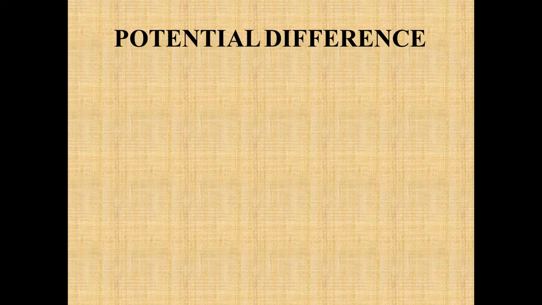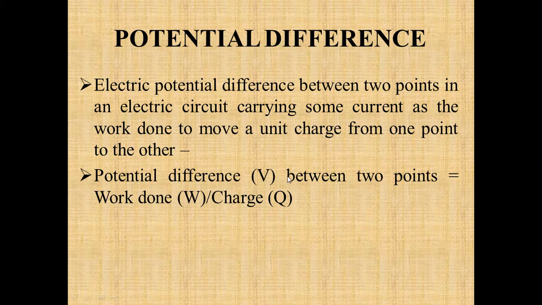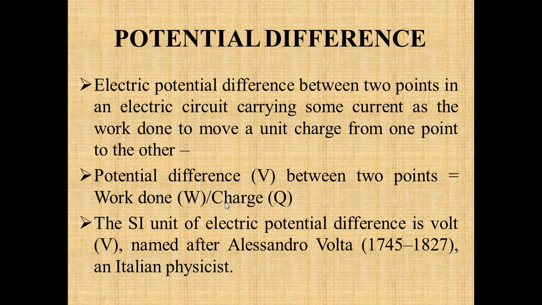Since the charge is moving from one point to another point, there is a term known as the potential difference. Electric potential difference between the 2 points in an electric current is defined as the work done to move a unit charge from one point to the other. So actually potential difference is the work done in moving a unit charge from one electrode of the cell to the other. So we can say that potential difference between the 2 points is work done upon charge.